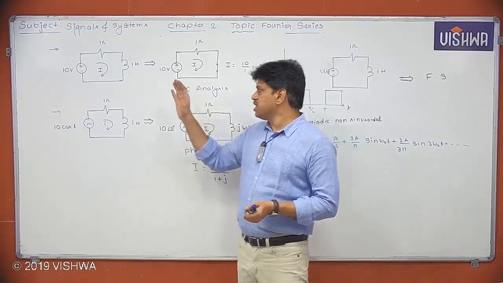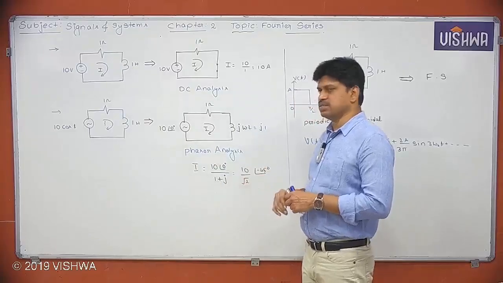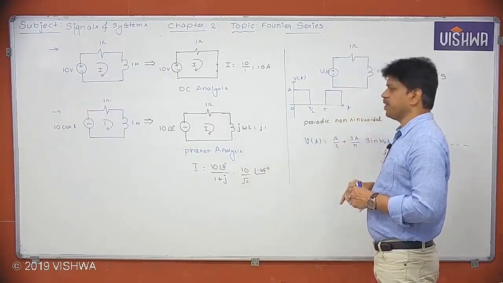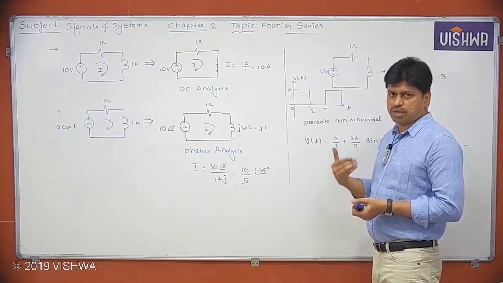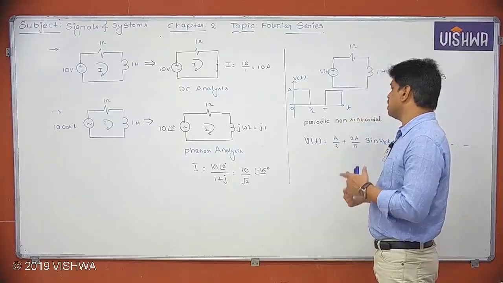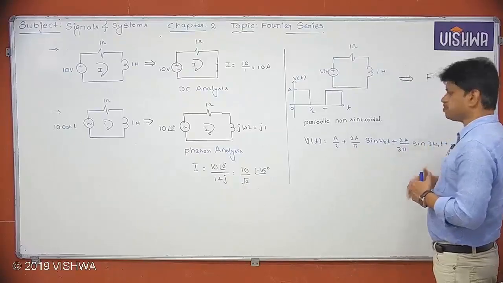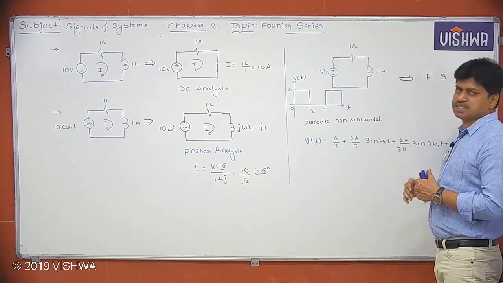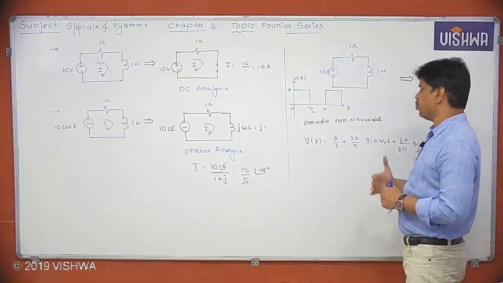If it is a DC input, I can go with the DC analysis. If it is an AC input, I can go with the AC analysis. What if it is a periodic signal but non-sinusoidal? Then we don't have any analysis technique, so we have to apply the Fourier series. I hope you understood. By applying the Fourier series, I can convert a non-sinusoidal periodic signal into a sinusoidal signal. Once we understand how to write that, the analysis technique is as simple as applying the superposition theorem. What do you mean by that?